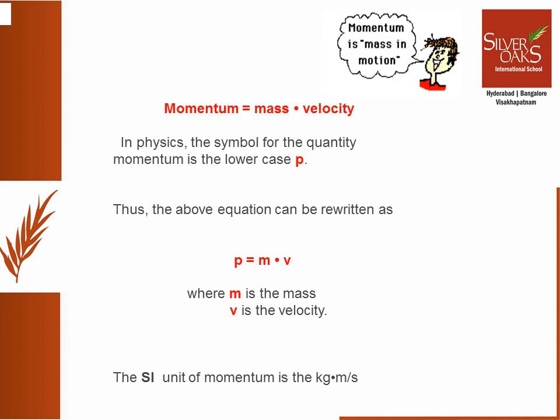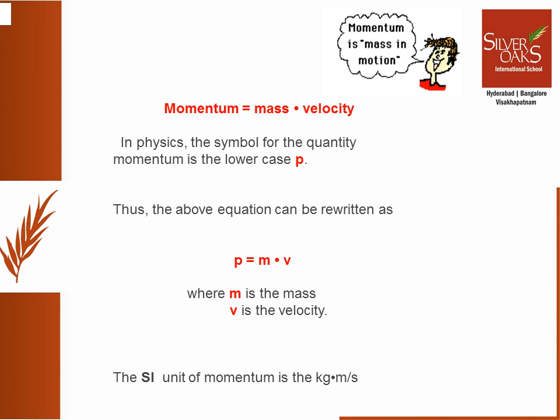Now let's define the quantity momentum. Momentum is a word that we often hear in everyday life. Momentum is a measurement of mass in motion. It is a quantity that tells us how much mass is involved in how much motion. It is usually denoted by the lowercase letter p. Momentum p of an object is defined as the product of its mass m and velocity v. p is equal to mv.